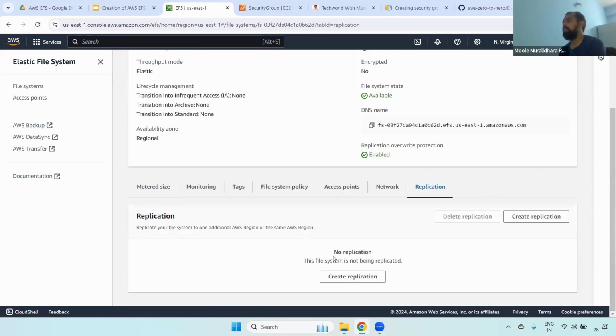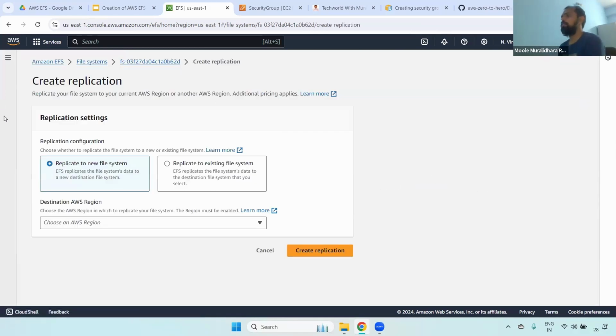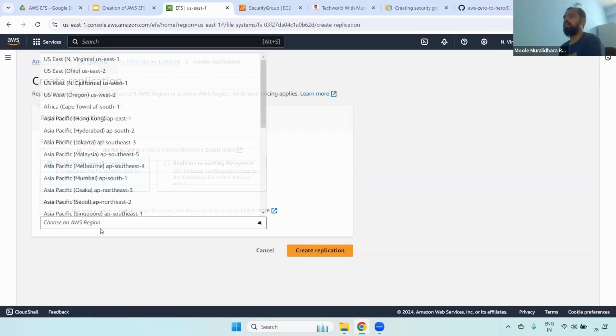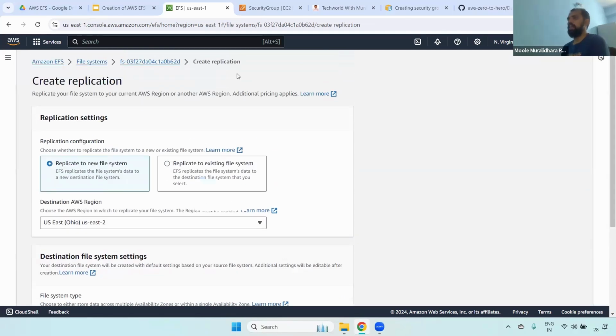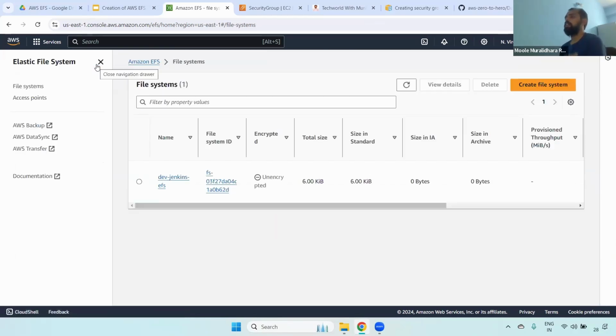Currently, we haven't enabled any replication. If you want to enable replication, you can do that. If you want to replicate to another region, for example over here, you can do that as well. Whether it is region level or one zone, you can select a specific one, depending on use cases. We'll choose this one. Understand that? The EFS creation part is completed.